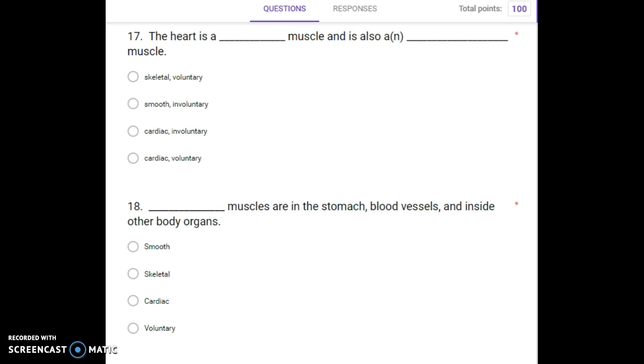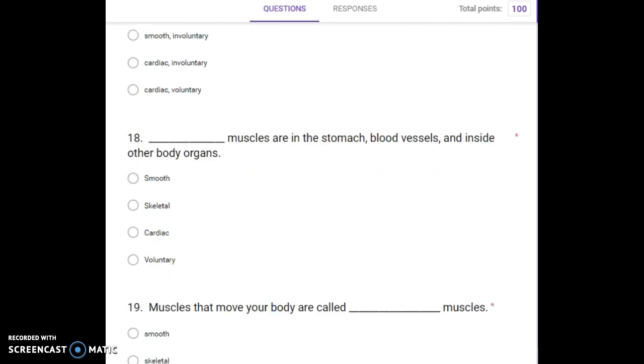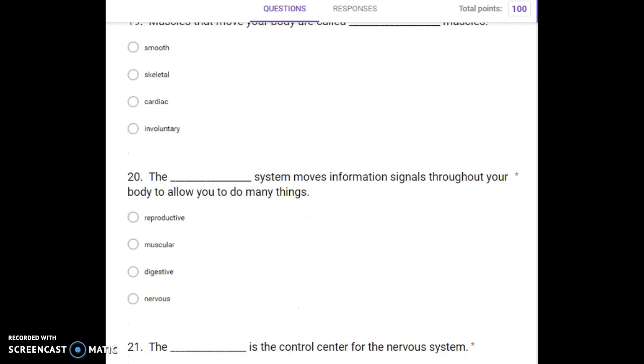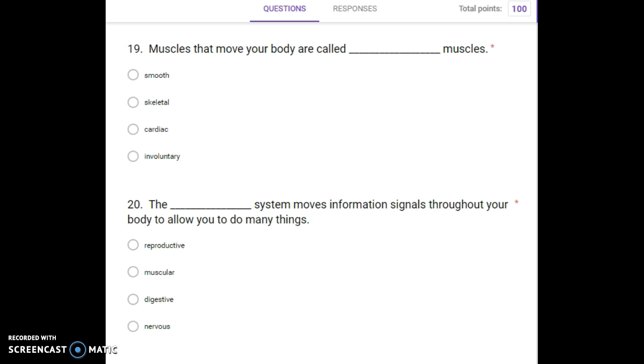Blank muscles are in the stomach, blood vessels, and inside other body organs. Smooth, skeletal, cardiac, voluntary. Number 19. Muscles that move your body are called blank muscles. Smooth, skeletal, cardiac, involuntary.